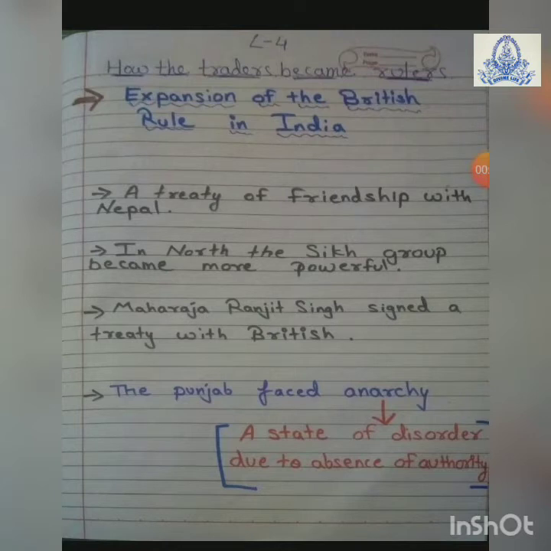But when Ranjit Singh died in 1839, it was said that he died of a heart attack. Okay. After his death, the Punjab faced anarchy. What is anarchy? Anarchy means a state of disorder due to absence of authority. Because the whole empire was controlled by Ranjit Singh. Now when he died, all the administration, everything became disturbed. Okay, so the Punjab faced anarchy, and according to the sources, it revealed that Maharaja Ranjit Singh had many wives.